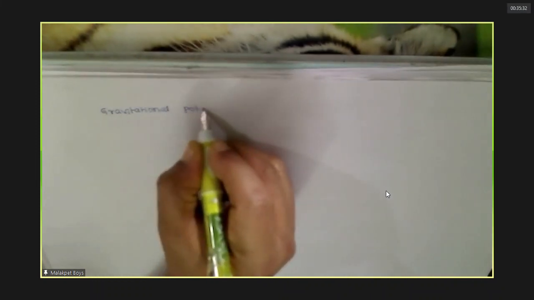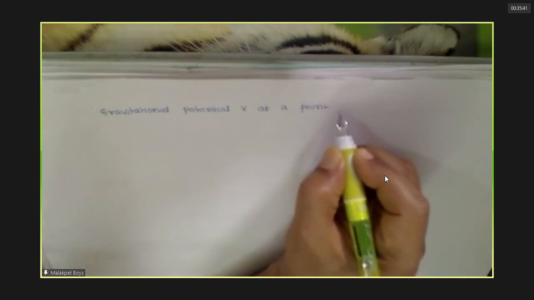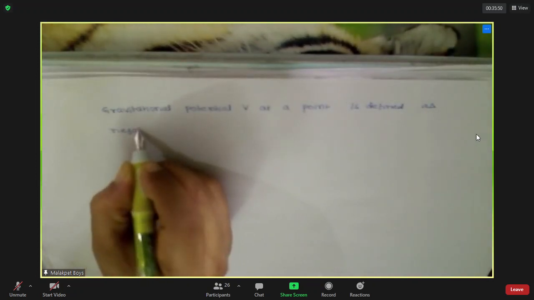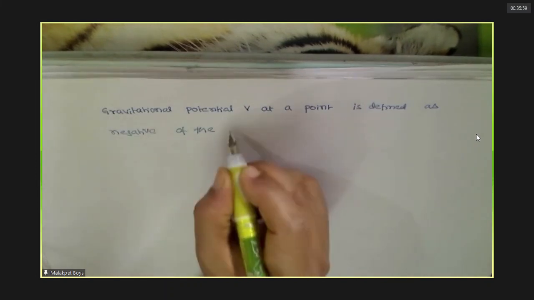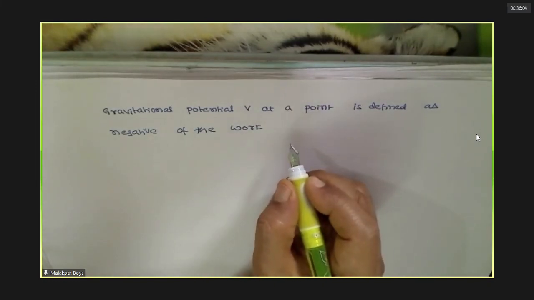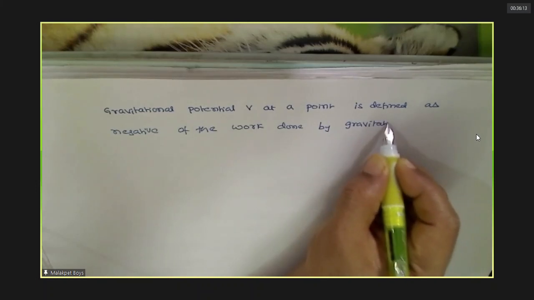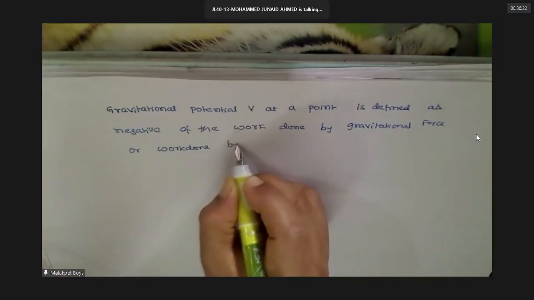So I can define the gravitational potential at a point as the negative of the work done by the external force